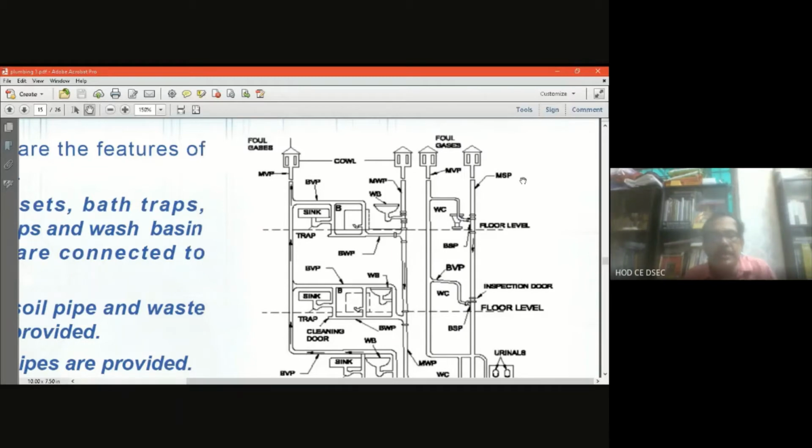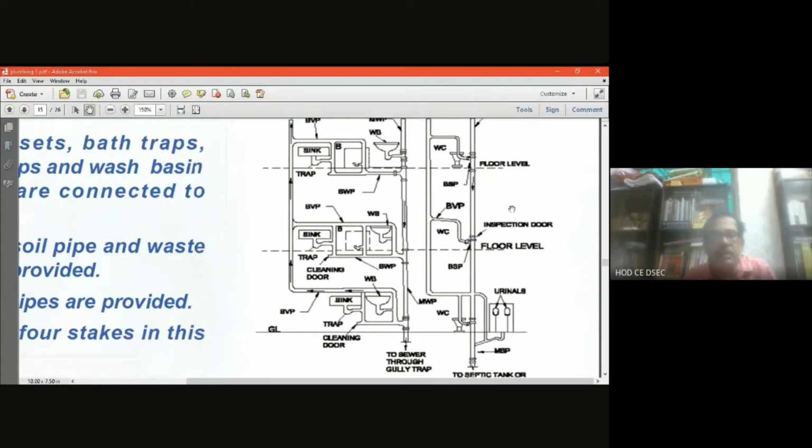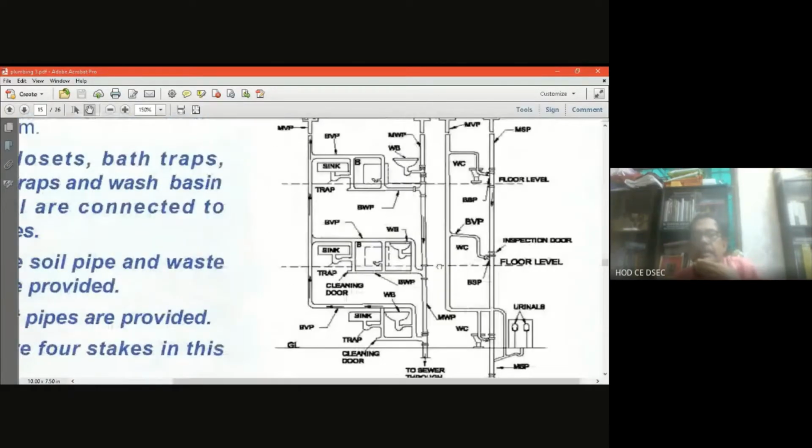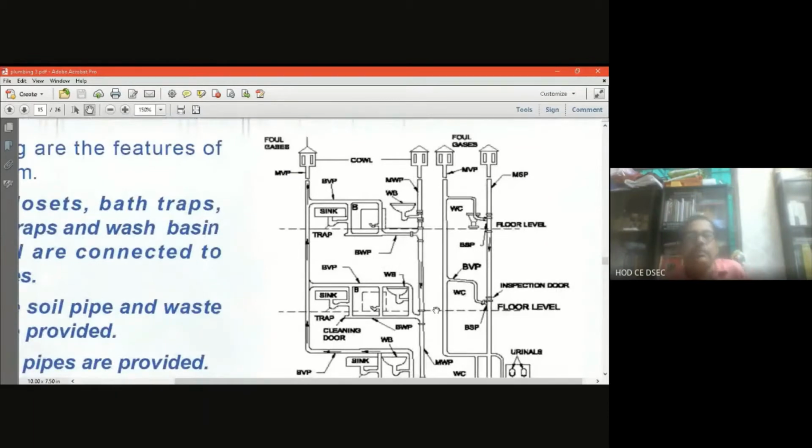What is MSP? MSP is the main soil pipe, and MWP is the main waste pipe. One carries the liquid and the other the excreta. Now you see the foul gases escape to the main vent pipe, MVP.